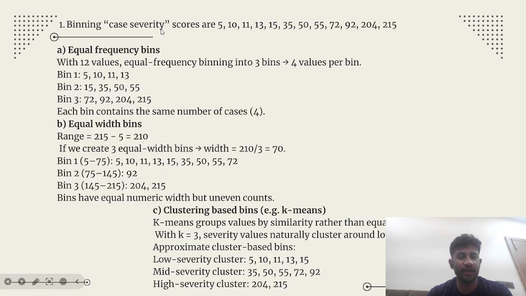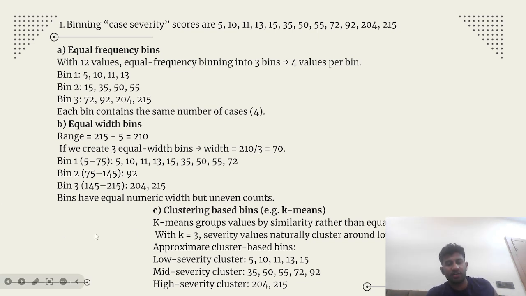For binning case severity scores of 5, 10, 11, 13, 15, 35, 50, 55, 72, 92, 204, 215, for the equal frequency bins: Bin 1, 5, 10, 11, 13. Bin 2, 15, 35, 50, 55. Bin 3, 72, 92, 204, 215. Equal width bins: range 215 minus 5, 210. If we create 3 equal width bins, 210 divided by 3 is equal to 70.